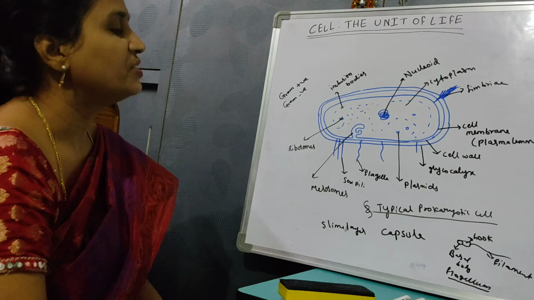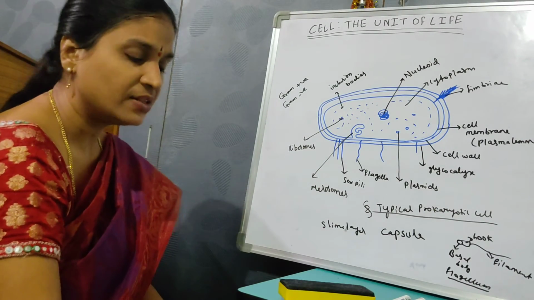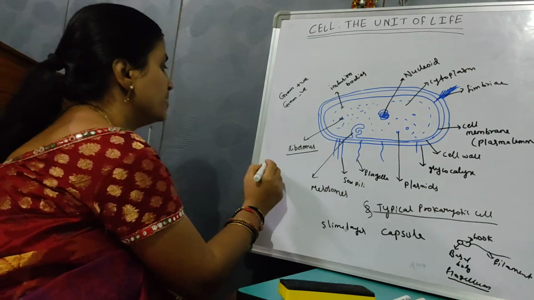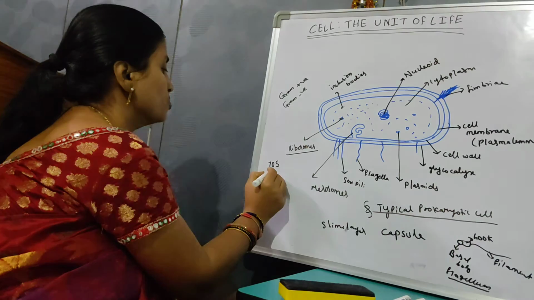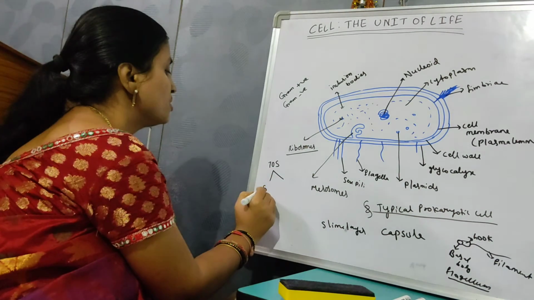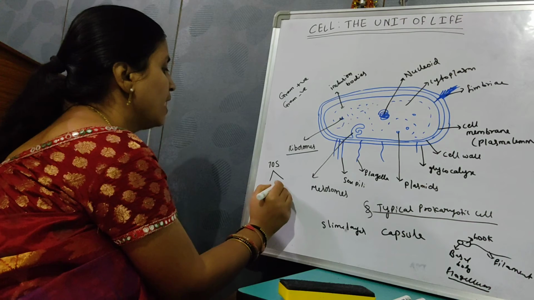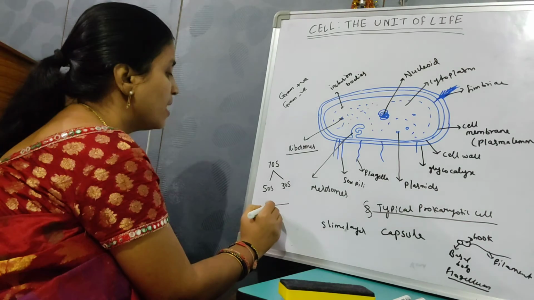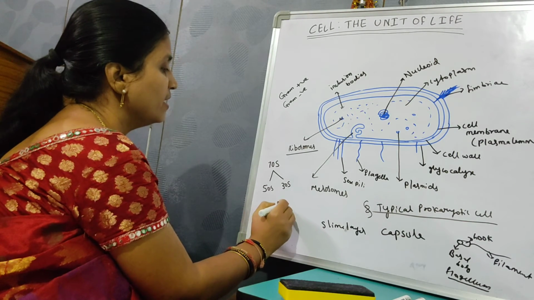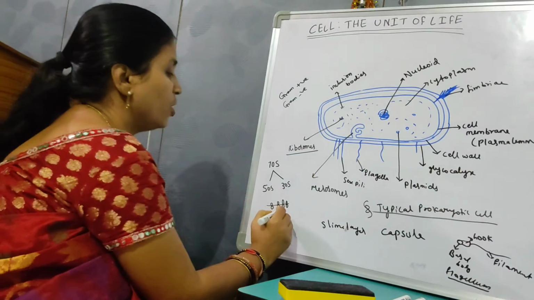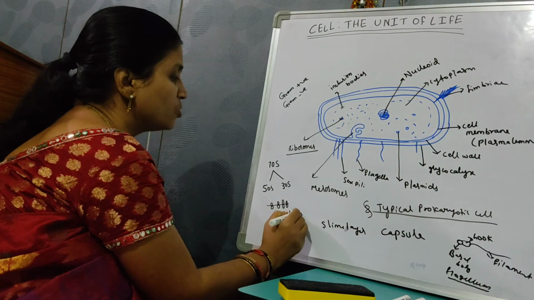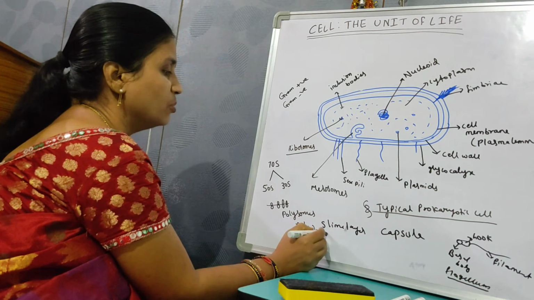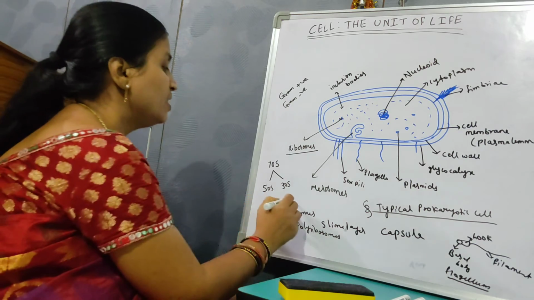This is about the general structure of the prokaryotic cell. Then coming on to the ribosomes. Here ribosomes are present, but they are 70S type of ribosomes. There are two subunits in 70S ribosomes, the 50S subunit and the 30S subunit. These ribosomes may bind to the mRNA like this. When they bind to the mRNA, they are called polysomes or polyribosomes, which are helpful in protein synthesis.